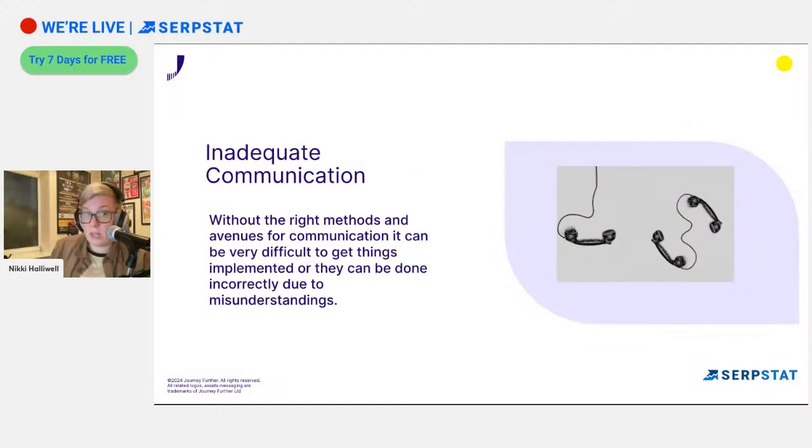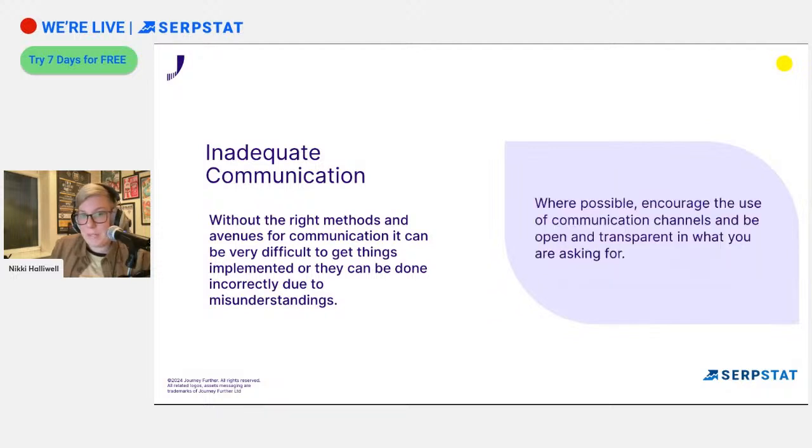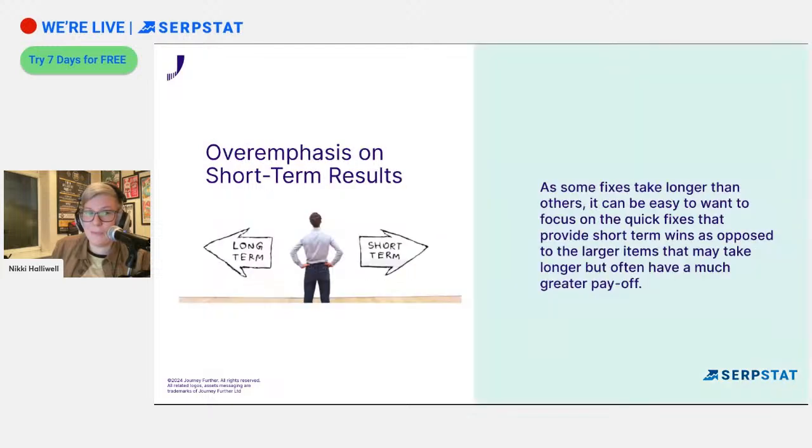No communication. So, maybe people just never talk to the devs. They don't know that they exist, or they think they're just these scary little weirdos in the corner. They're not. They're lovely. Obviously, I'm a scary little weirdo in a corner as well. But come and talk to me. It's fine. We all work together. And again, this is just about using the same sort of tools that I talked about. So Slack, Jira, Basecamp, all of these different tools that we can use to set up those lines of communication.